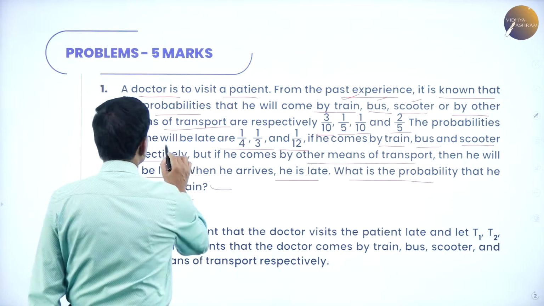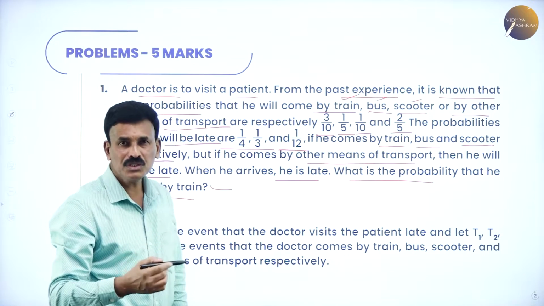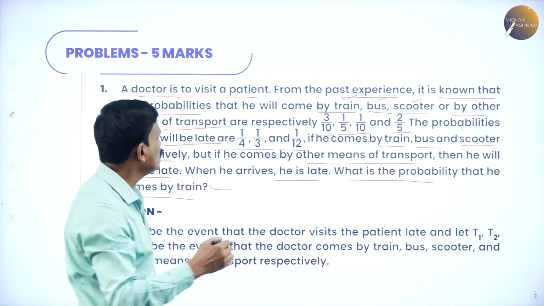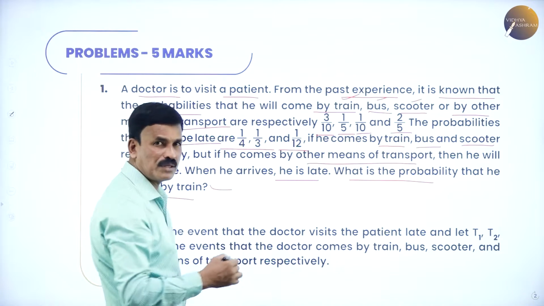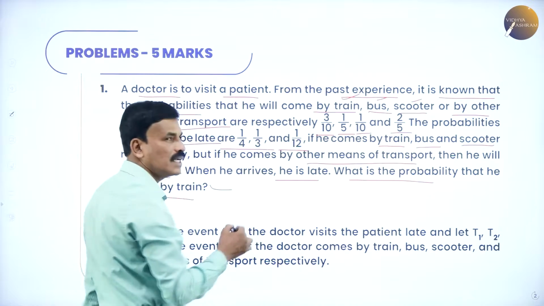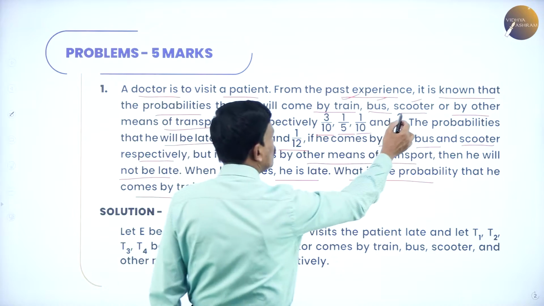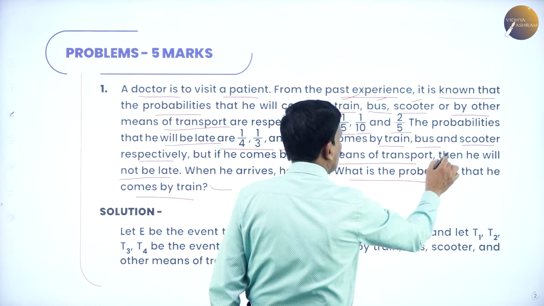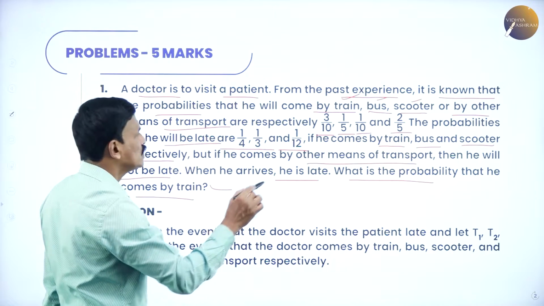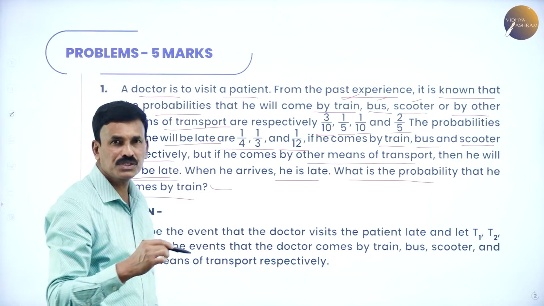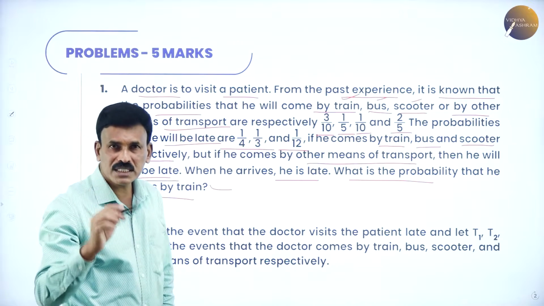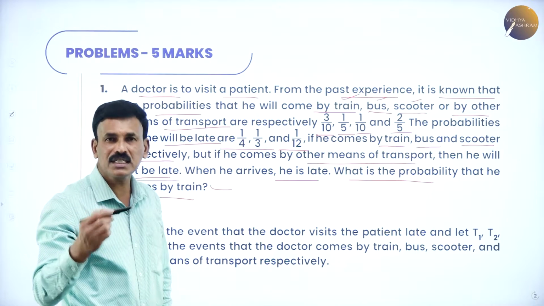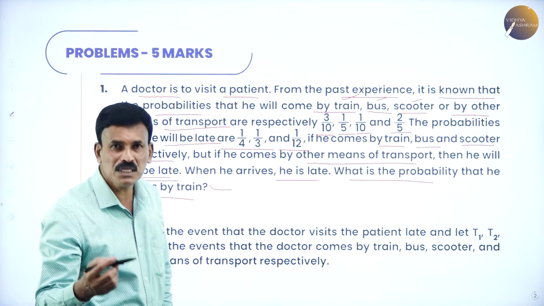Okay. The probabilities that he will be late. So he will come late if he uses the following transportation. If he comes by train, he will be late by 1 by 4. If he comes by bus, he will be late by 1 by 3. And by scooter, he will be late by 1 by 12. But if he comes by other means of transportation, then he will not be late. Suppose he comes by bus or train or scooter, he may be late. But if he comes by other means of transportation, he will not be late.